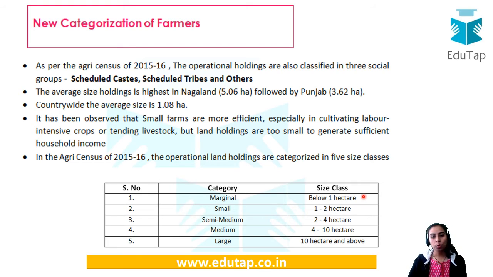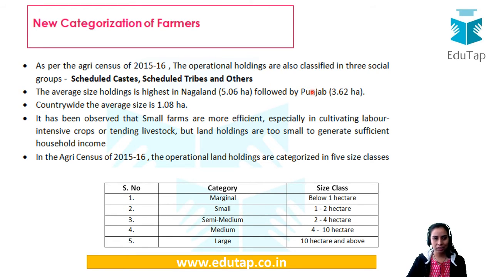Okay, then semi-medium 2 to 4, medium farmers 4 to 10, and if you have land of 10 hectares or above, you would be considered a large category farmer. So you can see here also the 3 social groups are there. This was about the size class, but social groups are also there: SC, ST and others. The average highest land holding size is in the state of Nagaland, which is followed by Punjab. Okay, so yes, that is it.